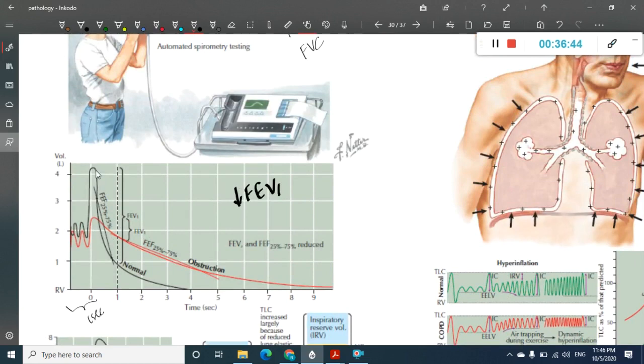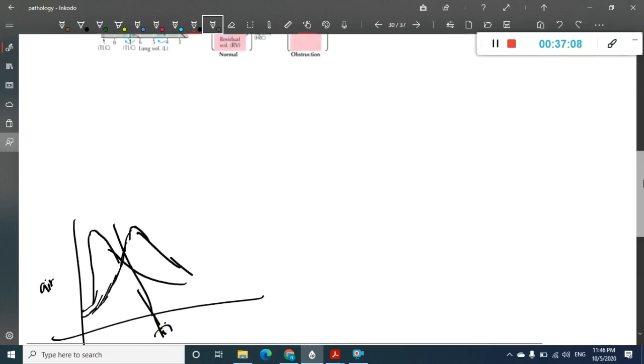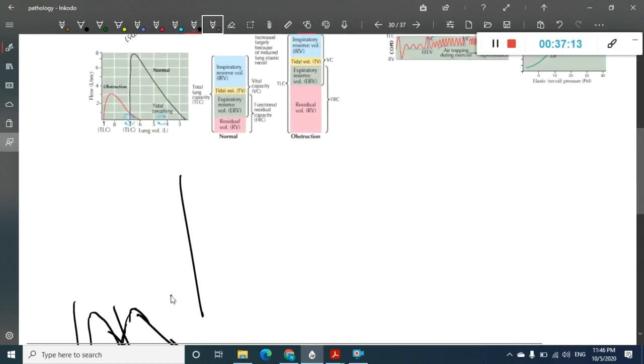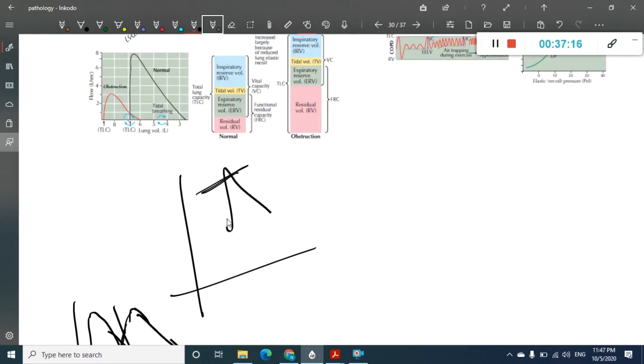He should exhale this amount of air normally, but he is exhaling only this much. So where is this part? It is present in the lungs itself. The air which is left in the lungs is increased. What is that air which is left in the lungs? That is nothing but residual volume. So here the residual volume has been increased in this situation. I'll write it here. Normally he should exhale this amount of air, this is in a normal person. But in COPD, he is just exhaling this amount of air.